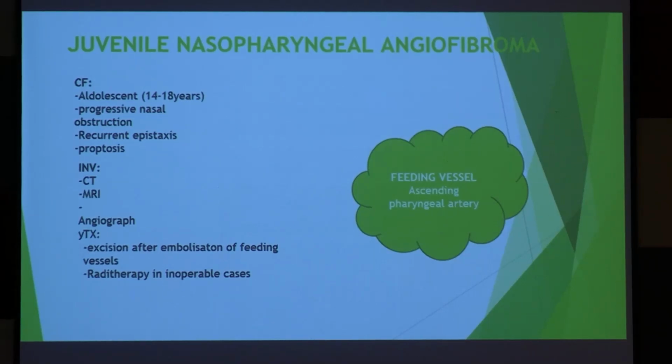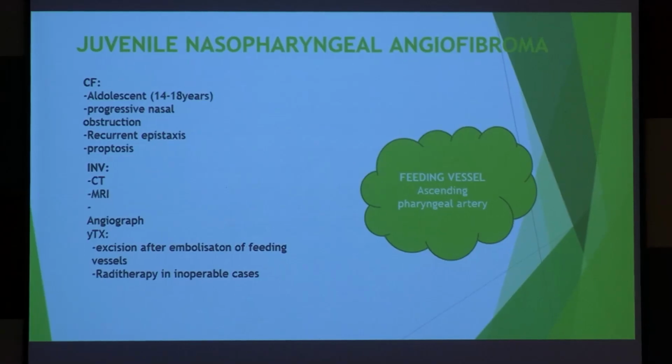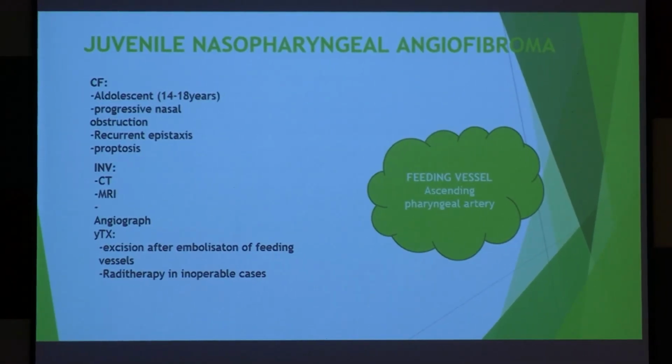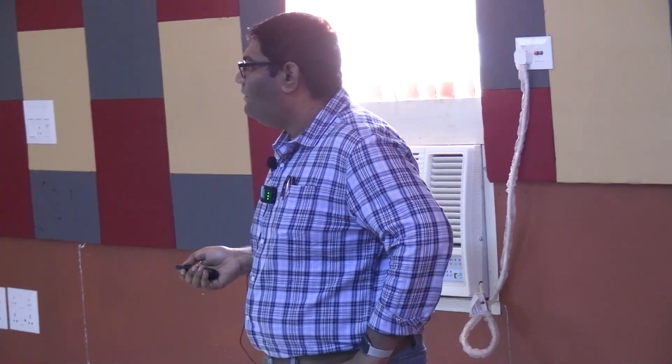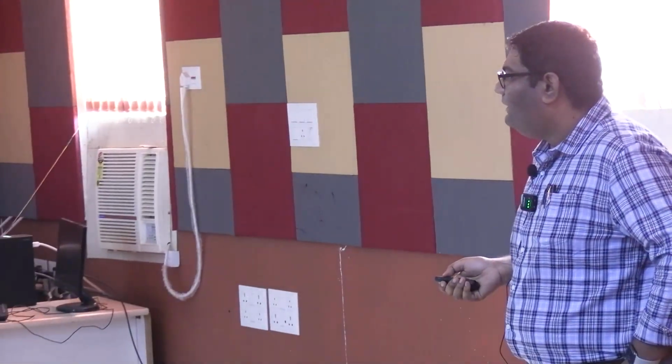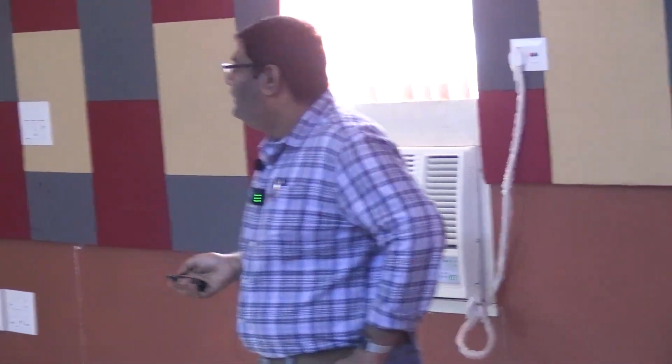The surgeries have to be done by very expert surgeons who are able to handle this bleeding. To stop or reduce the bleeding, sometimes we preoperatively embolize the vessel, and sometimes we give radiotherapy as well. Radiotherapy, but it is a benign tumor, right? Radiotherapy is mostly for cancers. And the feeding vessel is the ascending pharyngeal artery.